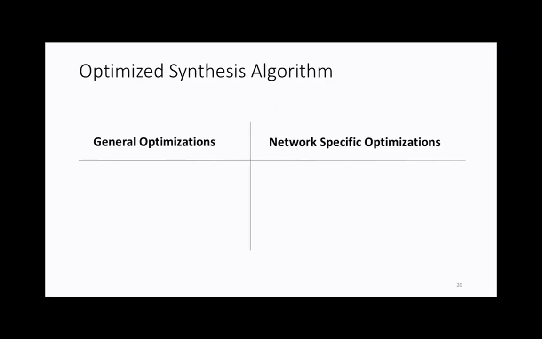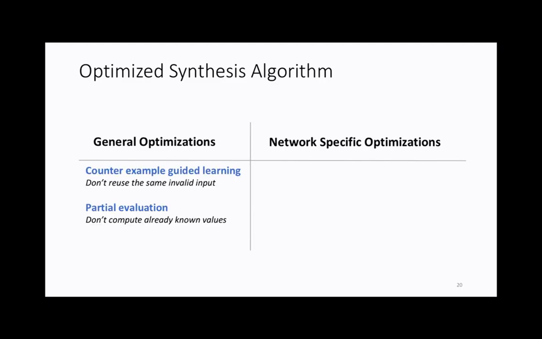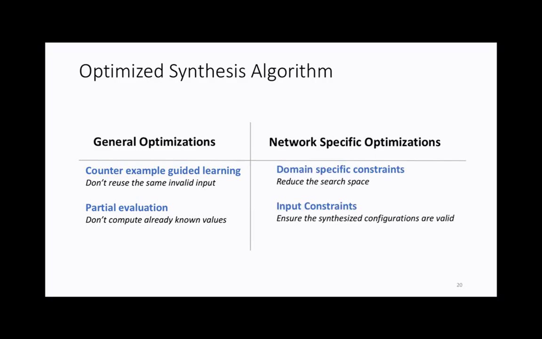So how do we deal with this? We added additional optimizations, in two main categories. The first category is the general optimizations. These first leverage something called counter-example guided learning. If we find inputs that don't work for us, then the next time we try to synthesize, we try not to use the same set of inputs. And the second part is partial evaluation. The idea there is to compute as many values as we can outside of the SMT solver because it's just faster.